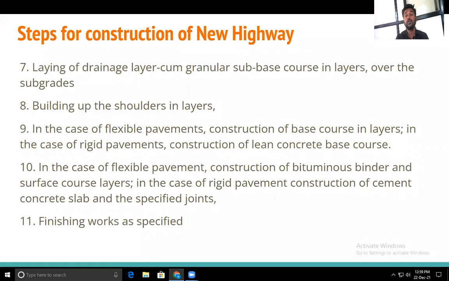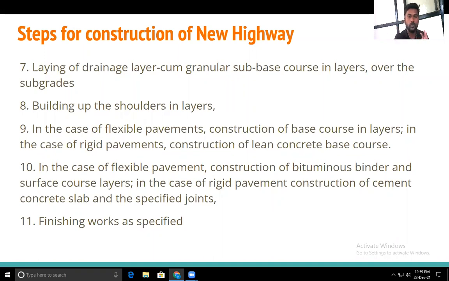And after the provision of the thickness and curing, we have to give the specified joints. That may be the transverse joint or the longitudinal joint, depending on the length and width of the concrete road. Then the finishing work as per the specification. At the last, the finishing work, so that the aesthetic view and the elegance of the road are also good. So these are the normal steps carried out when constructing an embankment highway.